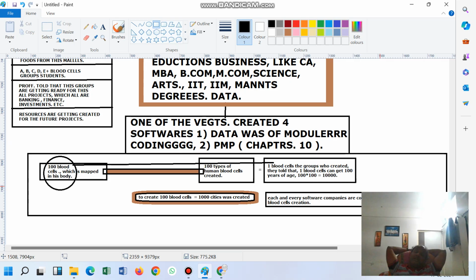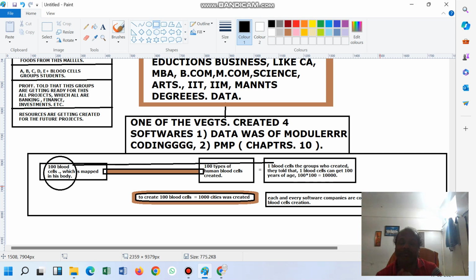So see the management. One person told that this type of management I had never seen. If any person can create this data science project, then he will be the richest person in the software industry. And this type of project does not exist. Even the energy companies might not have this project. So if any software company creates this project, it will be the richest software company. But to create that you should have very dangerous information.